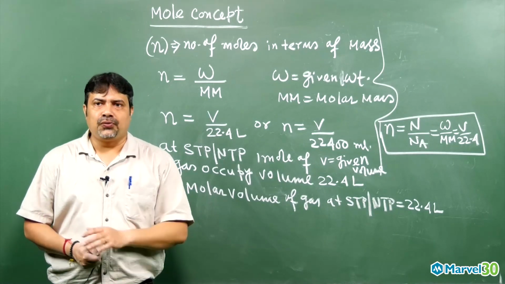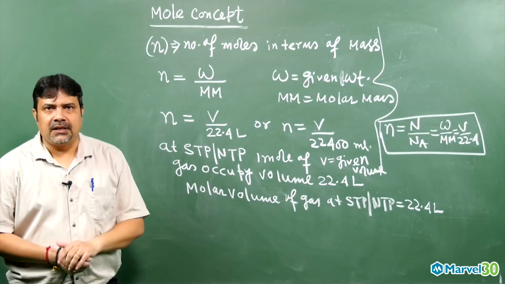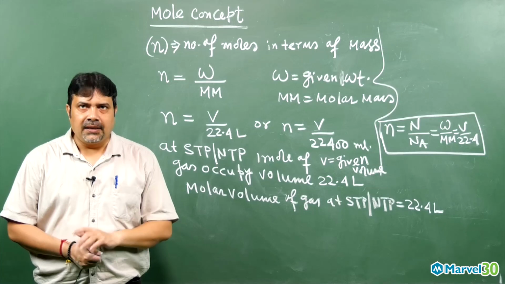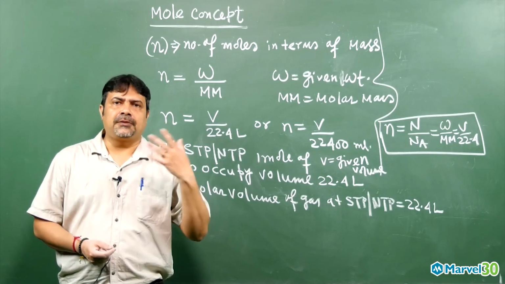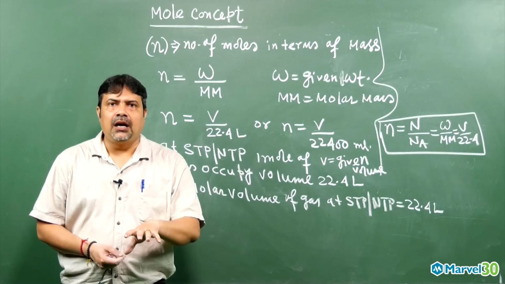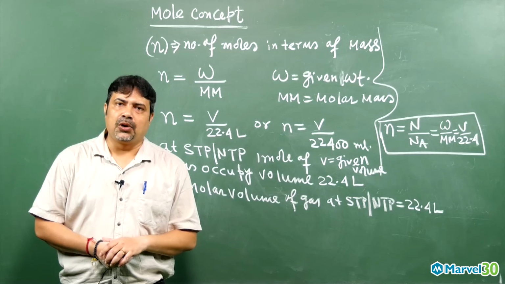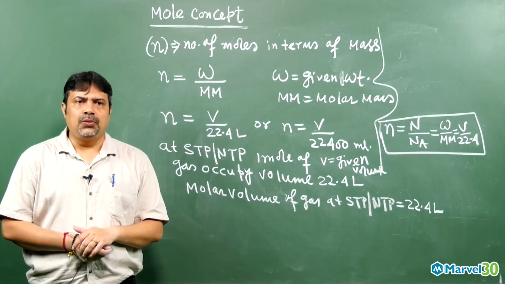I hope you understand this concept very clearly. In the next class I am going to discuss the molar mass and some related problems, and you will get a very consolidated idea of the mole concept and molar mass. I hope you understand this concept, my dear student. Thank you all.